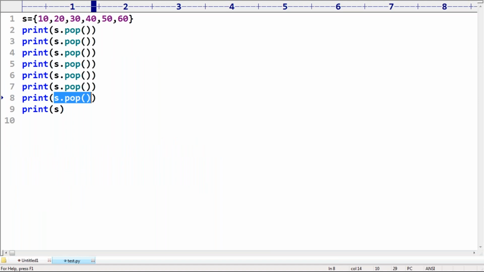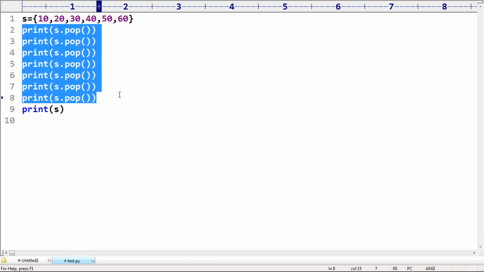Now immediately you must ask, sir, my requirement is to remove a particular element. Hey, can you please remove 40? Can you please remove 60? Like that. Is it possible or not? Yes, why not, possible. For that, we should go for remove. Remove is the method, sir.